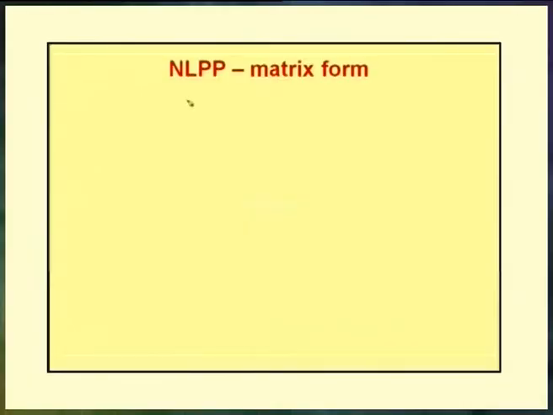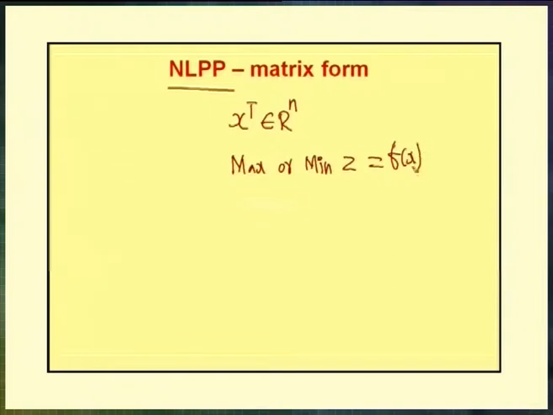Now, the determinant form of NLPP can be written as follows. So, an NLPP is determining x transpose belongs to R power n so as to satisfy the objective function, either maximum or minimum, z equals f of x, subject to the constraints that gi of x is either less than or greater than or equal to bi's or bj's.